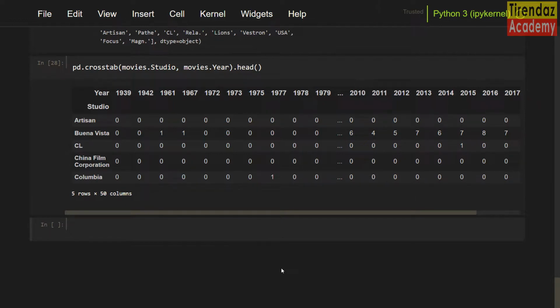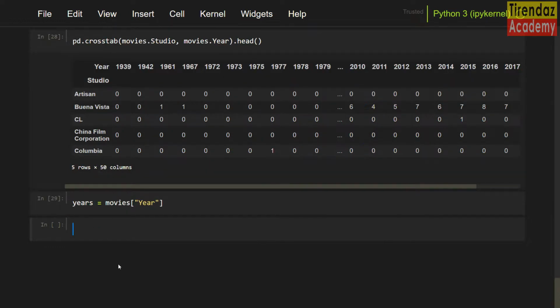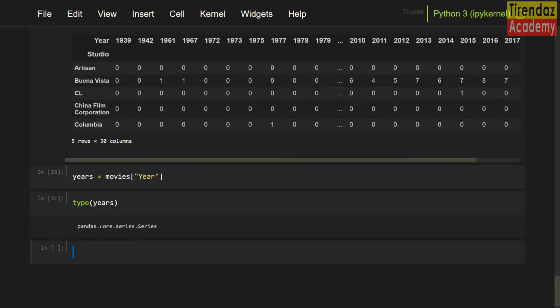You can create a series object from a dataset. For example, I'm going to select the year column. Let me set movies square brackets, quotation marks, year. I'm going to assign it to a years variable. Note that each of the columns is a series object. Let's take a look at the type of this variable. Type years. As you can see, years is a series object.